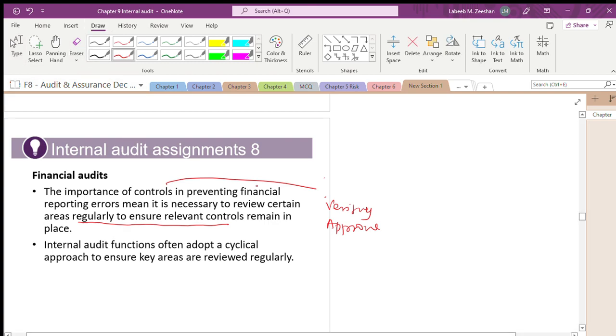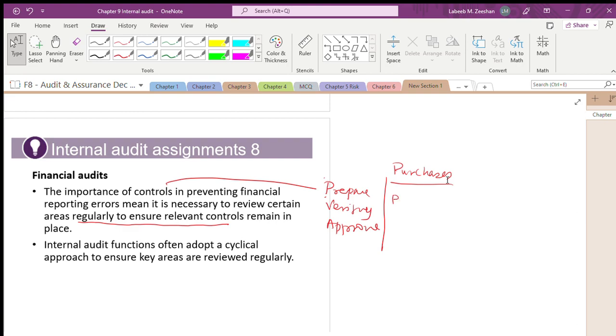Apart from this, we are talking about purchases. What happens whenever you are purchasing? A person will place the order, a request. The purchase clerk will request.